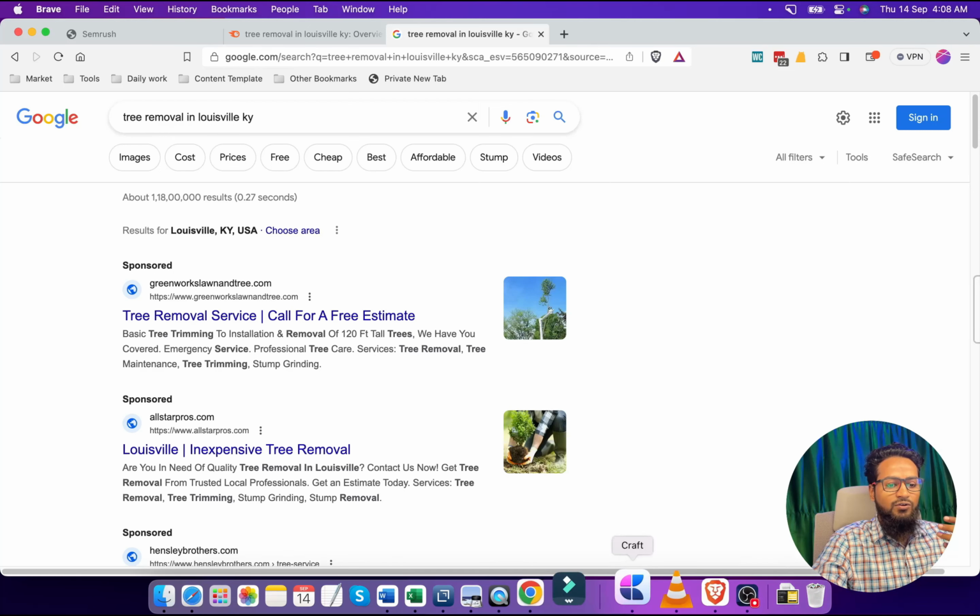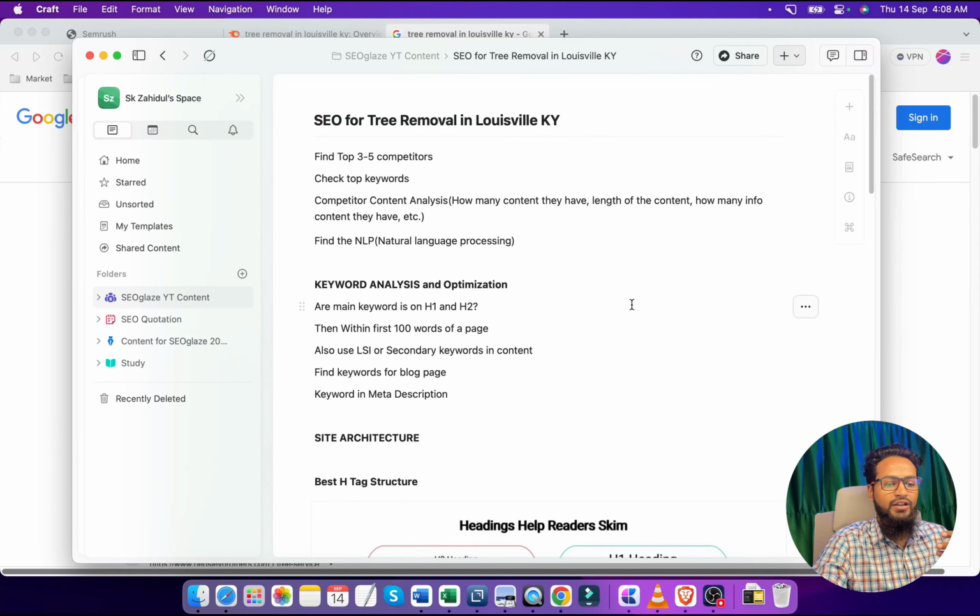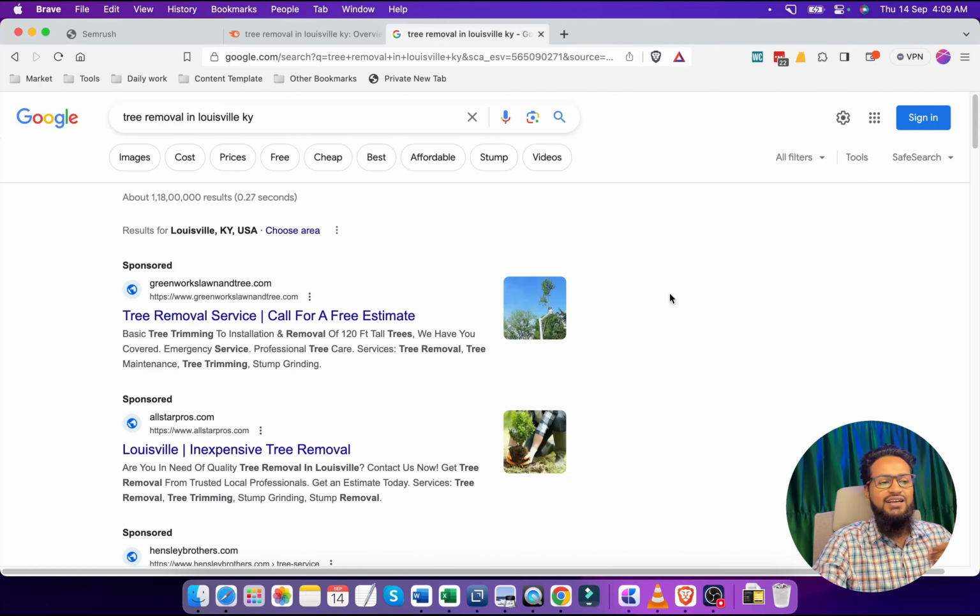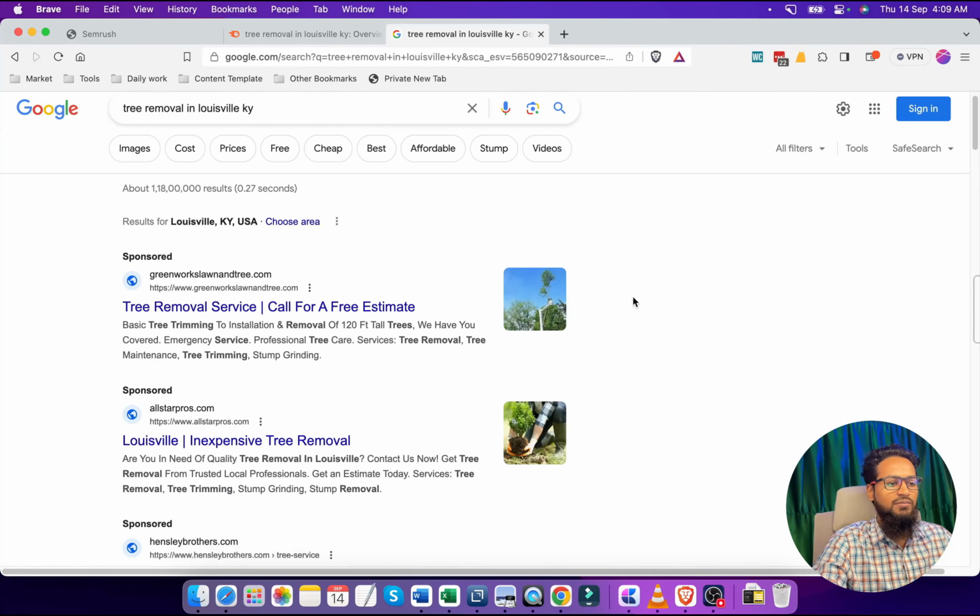First of all, we are going to find the top 3 to 5 competitors for this business, right? Then we are going to do the keyword research and the competition analysis, like how many contents they have, what types of content they are targeting, the content length of those pages, how many pages they have, and NLP terms, right? So let's start with step number 1.